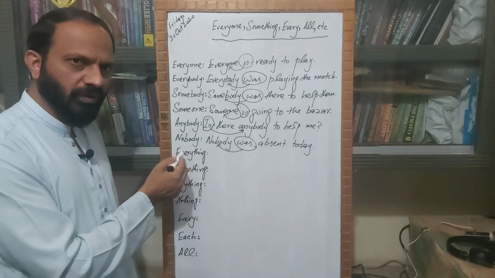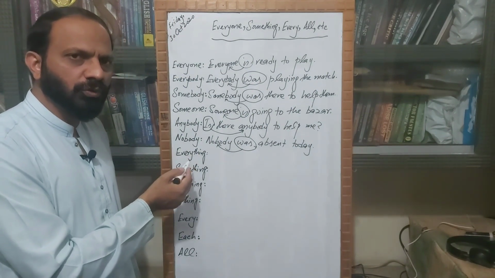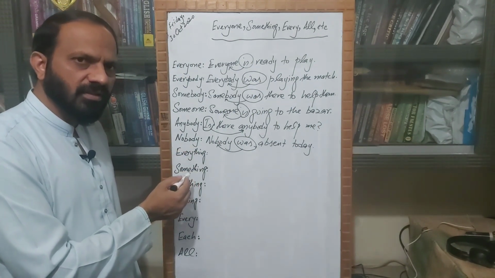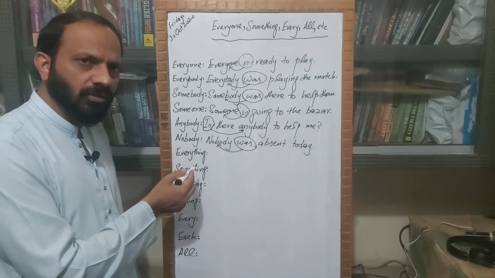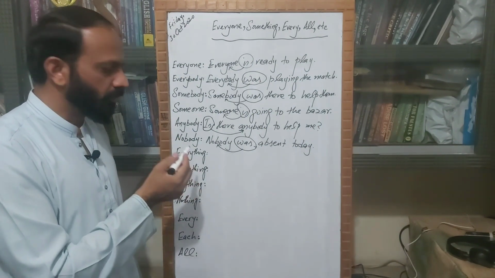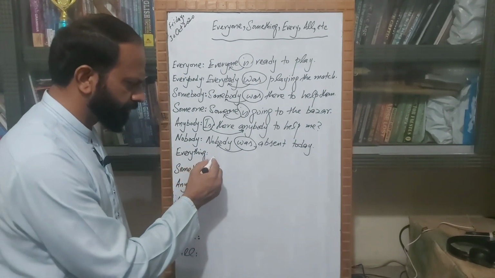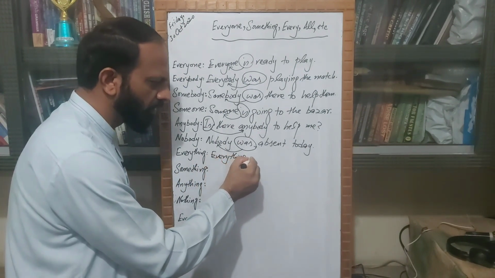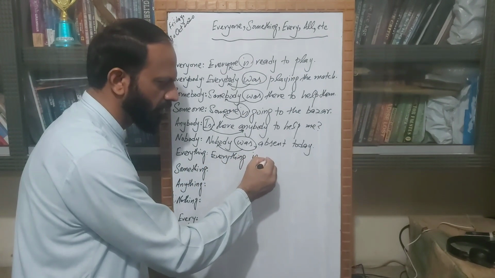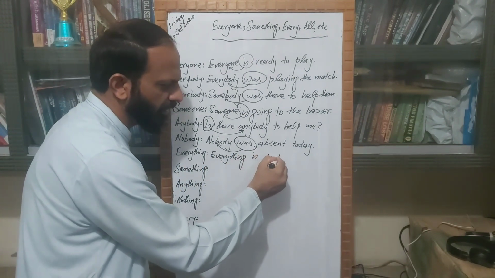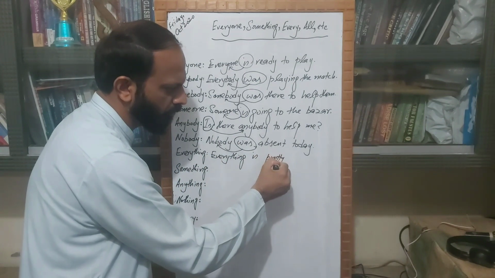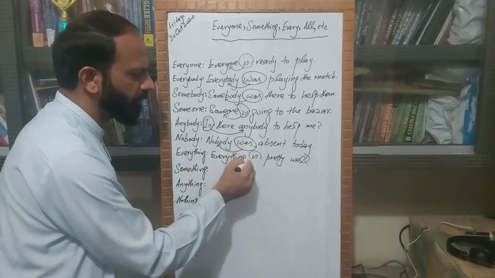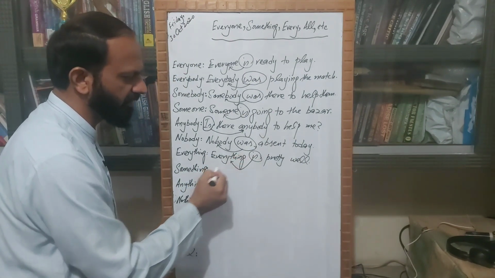And now we are moving towards the things which are used as subjects in the sentences. And after these words we will also use the singular verb, like everything. Everything is pretty well. And here is is being used for everything.